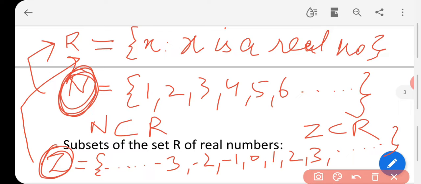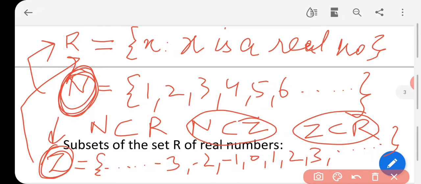Now again see, the elements of set N, which are 1, 2, 3, 4, 5, 6, these elements also lie in set Z. What does it mean? N is a subset of Z as well. Clear? So if I equate this and this, N is a subset of Z, which is a subset of R. I think this is clear to you.